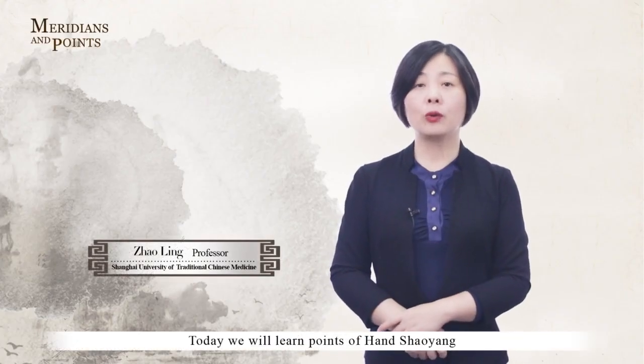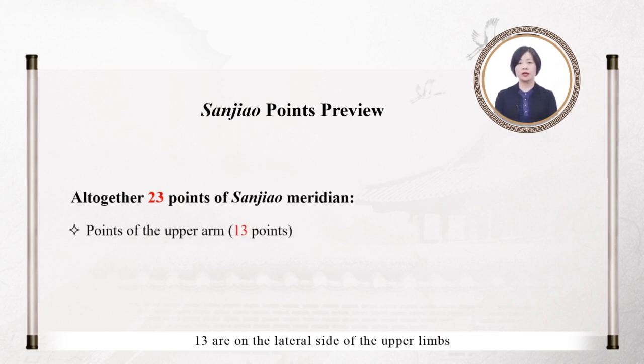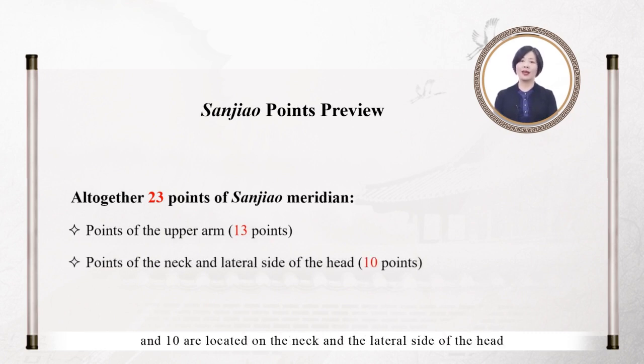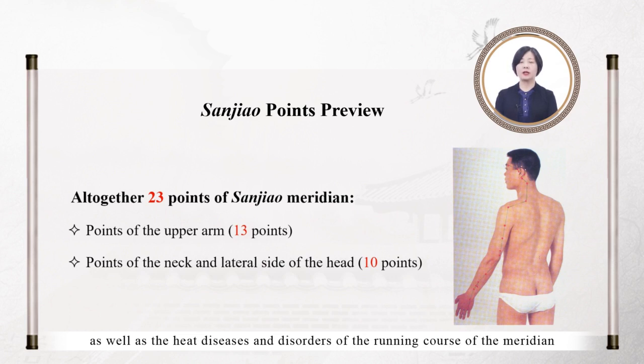Everyone, today we will learn points of the hand Shaoyang. There are 46 points of the Sanjiao Meridian, 23 on each side, 13 on the lateral side of the upper limbs, and 10 located on the neck and the lateral side of the head. Points of this meridian treat disorders of the chest, hypochondria, head, ear, eye, pharynx, and larynx, as well as heat diseases and disorders of the running course of the meridian.